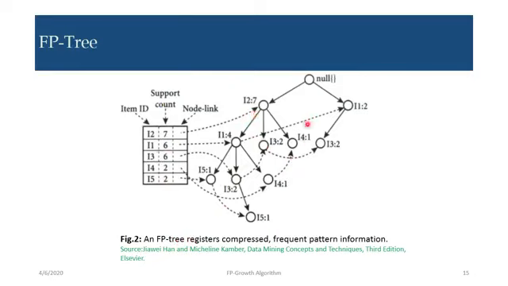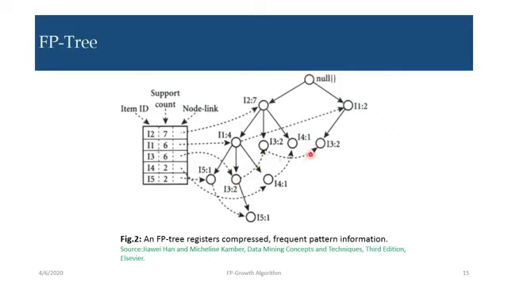So this is the constructed tree. Already I have shown you in my slide how to construct the tree. This is just the summarization of that constructed FP tree. You can see the nodes I2, I1, I5. Again I5 is here. So in this figure we have all the nodes which are present, that is I1, I3, and it defines where it is connected and where the next one is, like I3 is here and I3 is here.